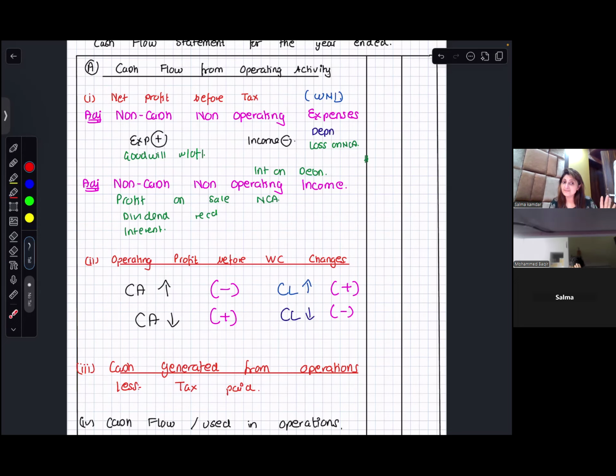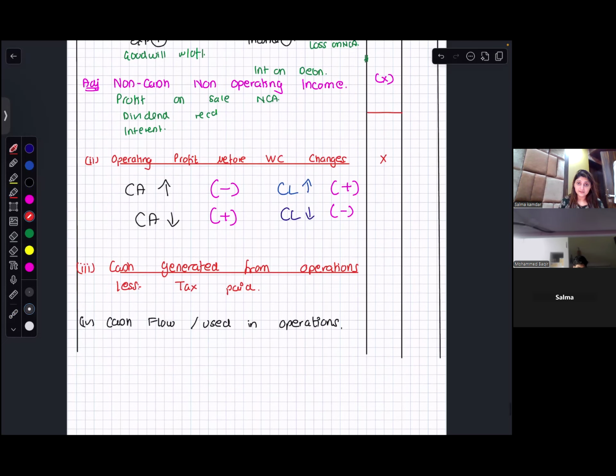Are you with me? So now look over here. You have net profit before tax. You add your non-operating expenses and subtract your non-operating income. What will you get? Operating profit before working capital changes. You do your working capital changes, and then the answer you get is cash generated from operations.